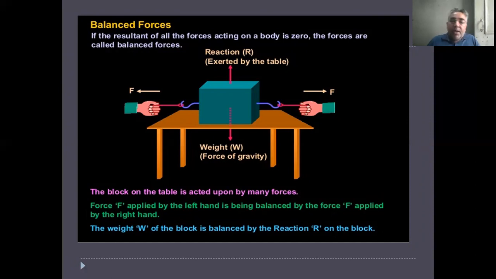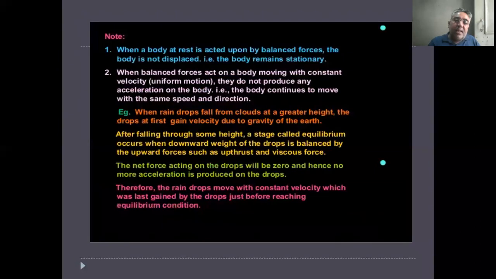All these types of forces here are balanced forces, and the resultant is zero. The block on the table is acted upon by many forces. Force F applied by the left hand is balanced by the force F applied by the right hand. The weight of the block is balanced by the reaction on the block by the table. So this is an example of balanced forces.